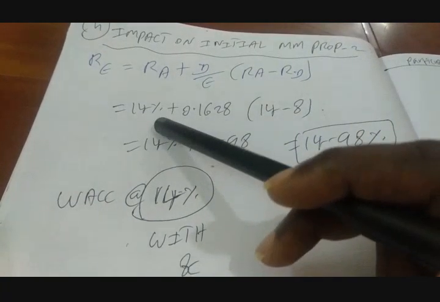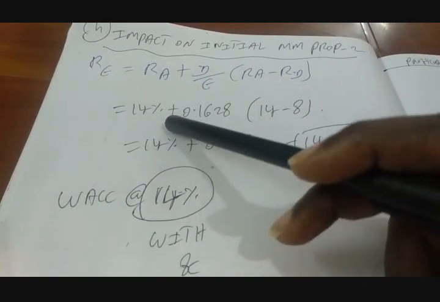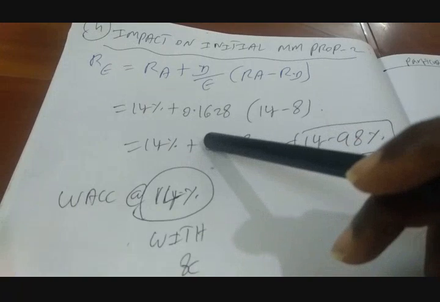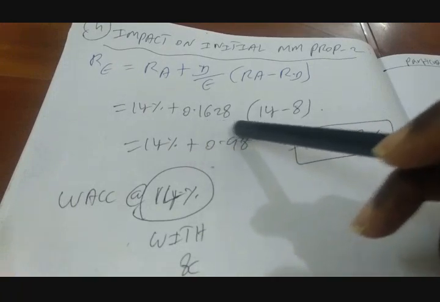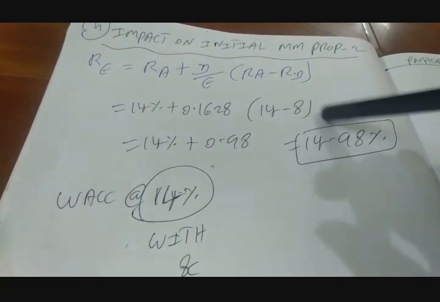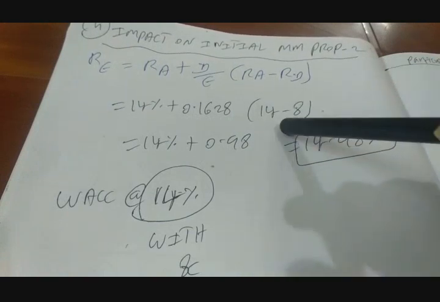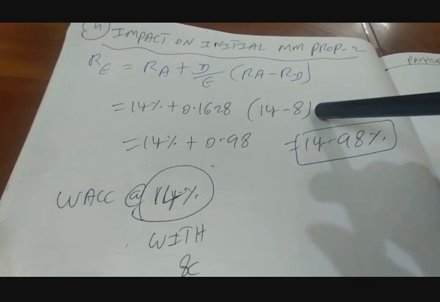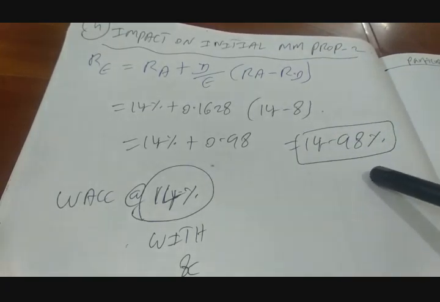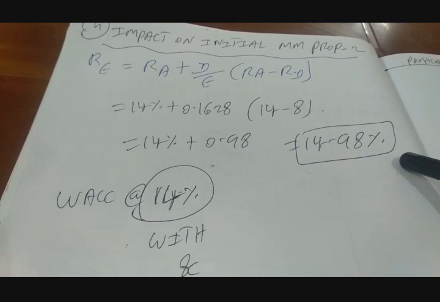So 14% is your unlevered equity, plus debt equity, that is 0.1628, times within bracket the difference between unlevered equity and cost of debt, that is 14% minus 8%. If you simplify, you get a levered cost of equity of 14.98%.